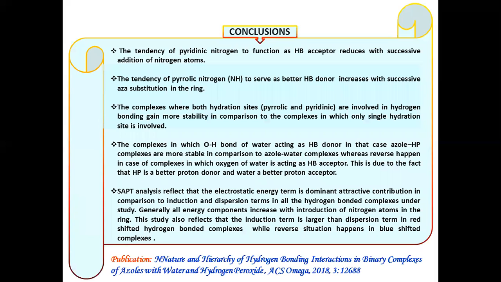I have concluded the various observations. The tendency of the pyridinic nitrogen atom to function as hydrogen bond acceptor reduces with successive addition of nitrogen atom. The tendency of the pyrrolic nitrogen atom to serve as a better hydrogen bond donor increases with successive nitrogen substitution in the ring. The complexes where both hydrogen bonding sites are involved gain more stability in comparison to the complexes in which a single site is involved. In the complexes in which the OH bond of hydrogen peroxide acts as hydrogen bond donor, azole-H2O2 complexes are more stable in comparison to the azole-water complexes, whereas the reverse happens in the complexes in which the oxygen of water or hydrogen peroxide acts as hydrogen bond acceptor. This is due to the fact that hydrogen peroxide is a better proton donor and water is a better proton acceptor.